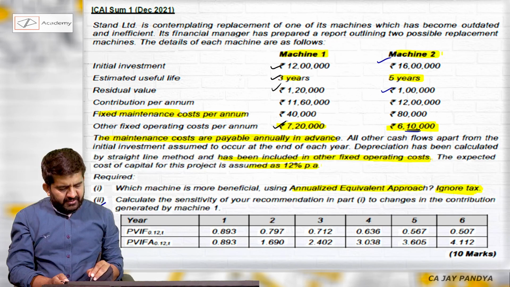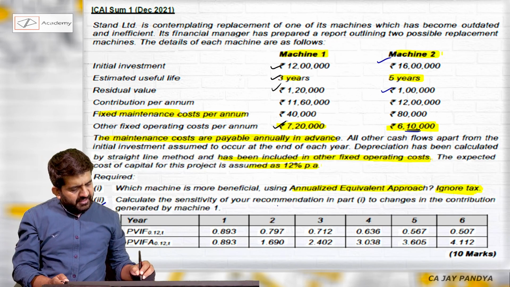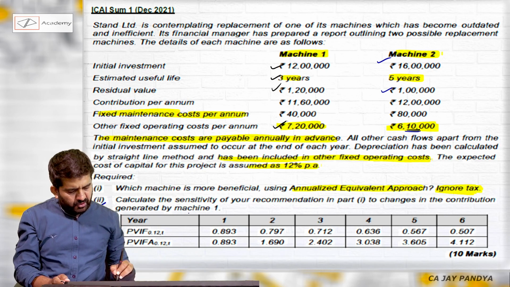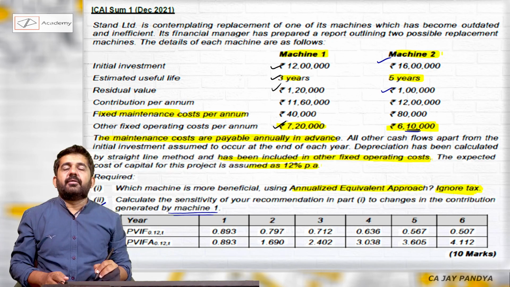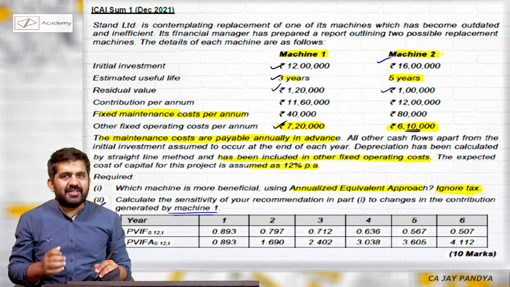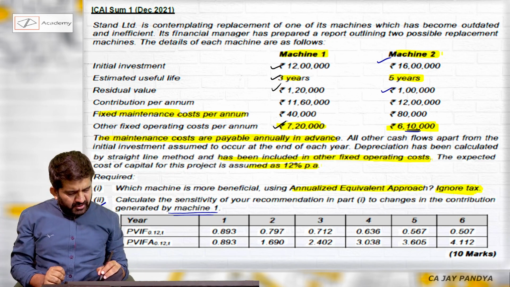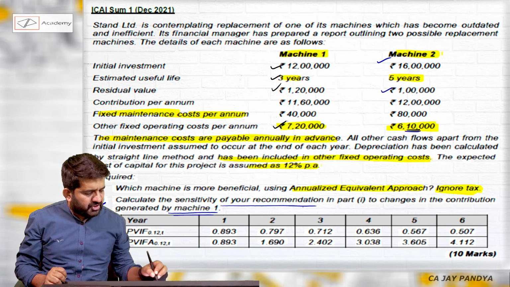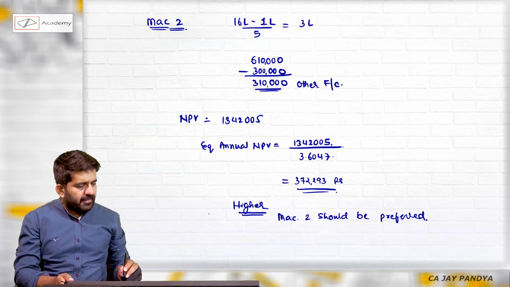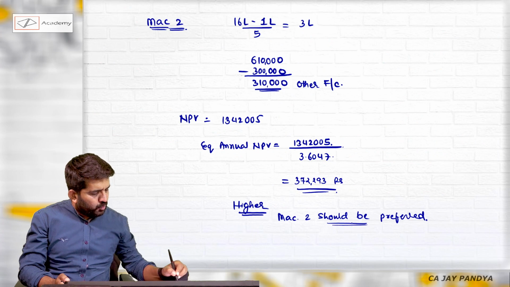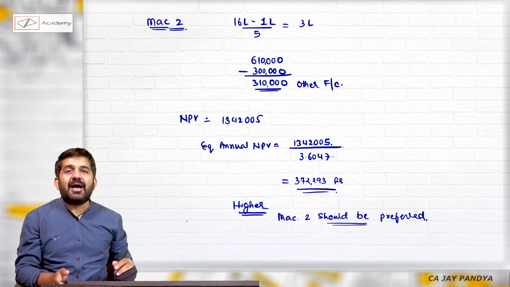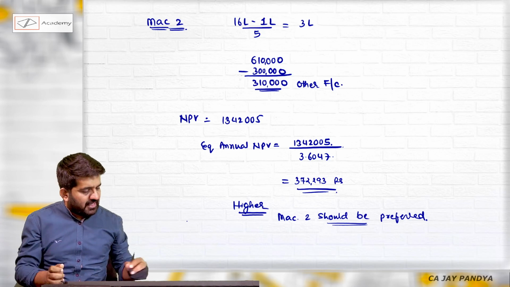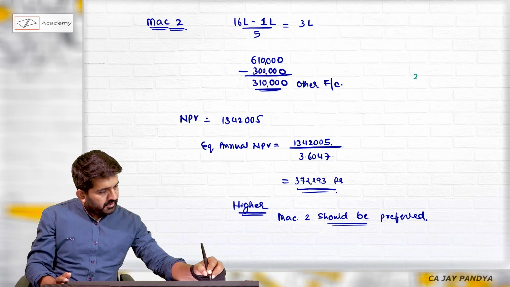Question number 2 goes like this. Calculate the sensitivity of your recommendation in part 1 to the changes in contribution generated by machine 1. How to answer this? That is a weird question. What they are asking us, calculate the sensitivity of your recommendation. Now, I have recommended machine 2. By how much money is the equalized annual NPV higher? It is